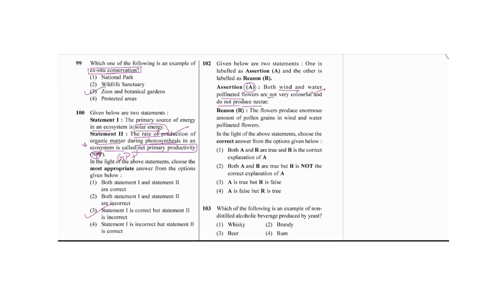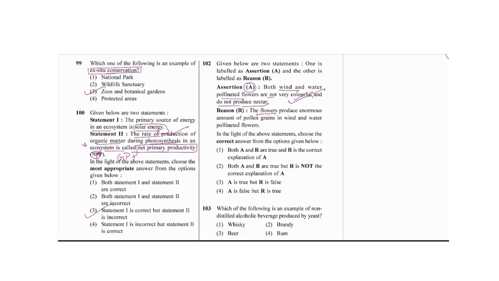So if it is not needed to attract any animal, why produce nectar and why produce color? Because it is pollinating with the help of natural things like the wind and the water, they are not colorful to attract and they are not giving a reward like nectar to other animals. So because of that we should say it is correct.